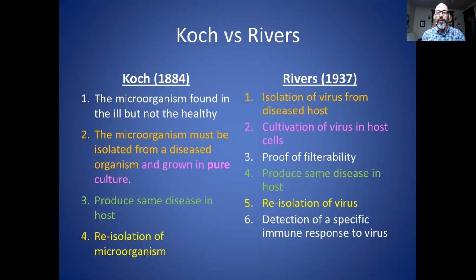Then the fifth criterion is re-isolation of the virus. So from the person that you produced the disease in, you can once again isolate that particle or agent. And then finally, the detection of a specific immune response to the virus. This is much more difficult to prove because of the specificity issue, but I'm not going to really cover that very much during this talk because it is, in my opinion, the least important of the criteria.